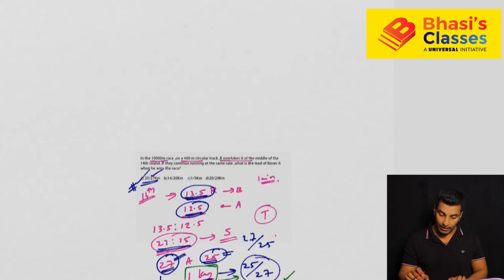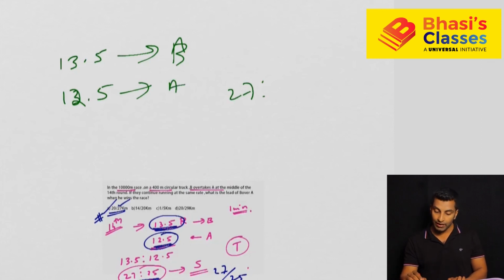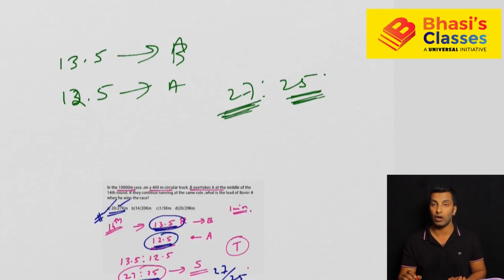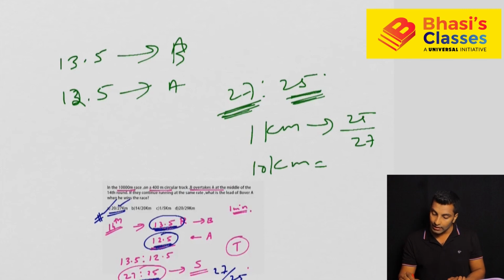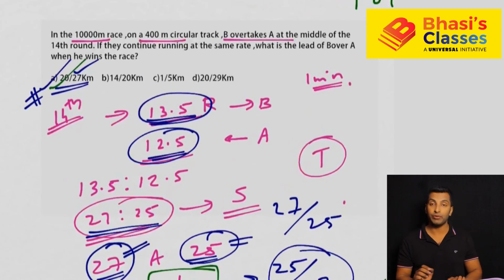If you see, what we have done is, we understood that it is 13.5 by the faster person B. So the slower person, obviously one round less, so 12.5. The ratio is 27 and 25. That means when this person covers 27, this person will cover 25. So this person 27 rounds, this person 25 rounds. This person 27 kilometer, this person 25 kilometer. So this person 1 kilometer, the other person 25 by 27 kilometer. So this person 10 kilometer, the other person 250 by 27 kilometer. So the lead is 10 minus 250 by 27, and the answer is this one, 20 by 27.